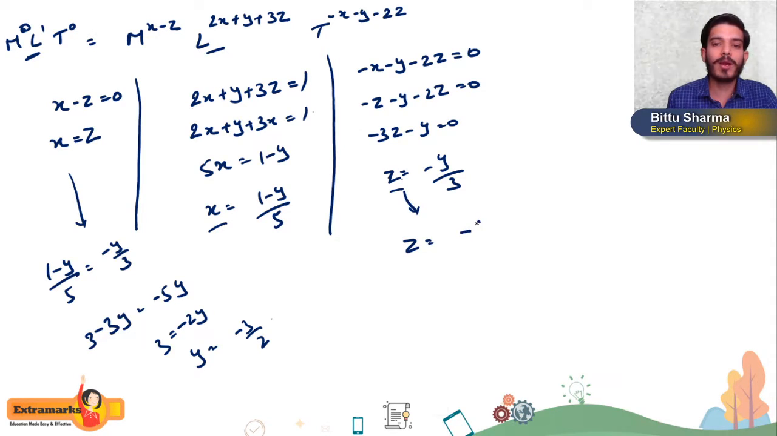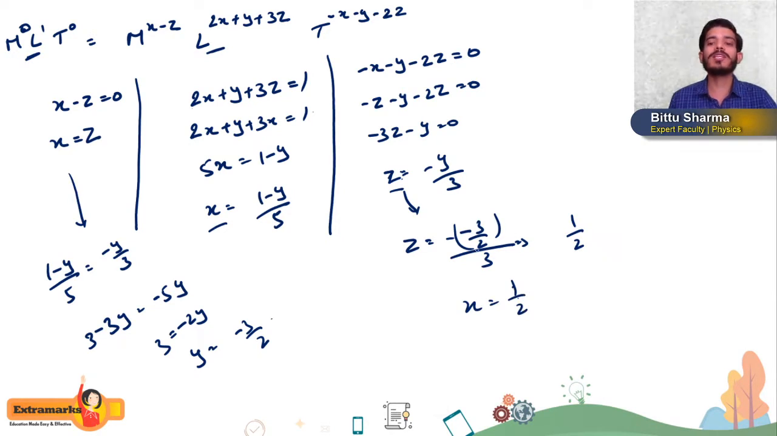Z is equal to minus of 3 by 2 divided by 3. So it will become minus 1 by 2. How much will it become? 1 by 2. In the same way, x will also be 1 by 2. So these are the values we are getting, because x is equal to z. So if z is 1 by 2, x is also 1 by 2.